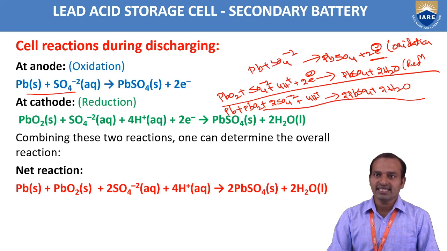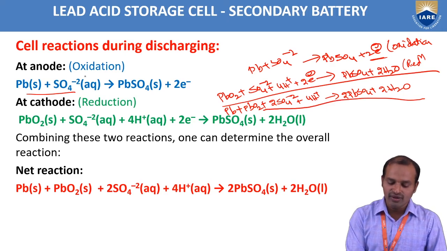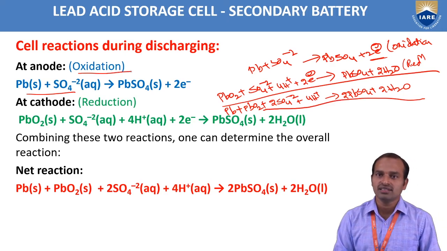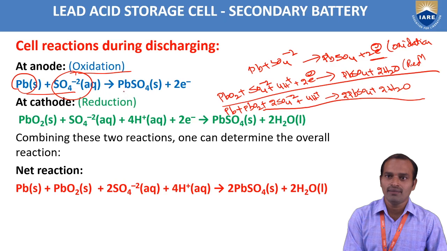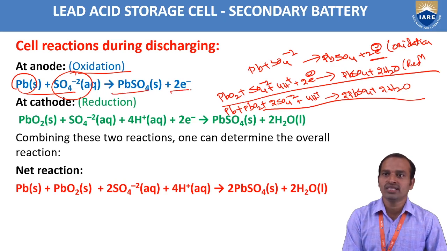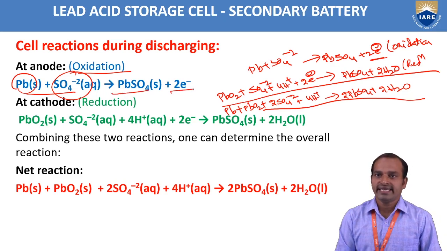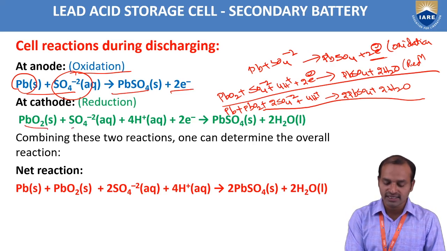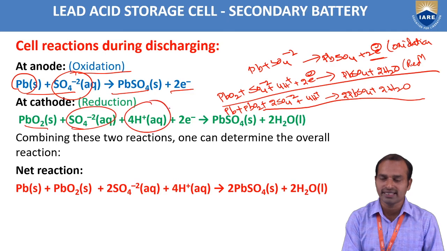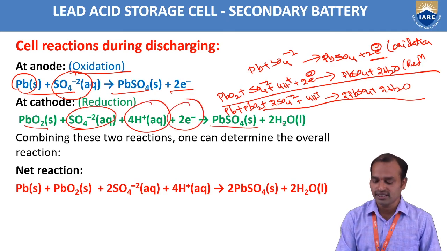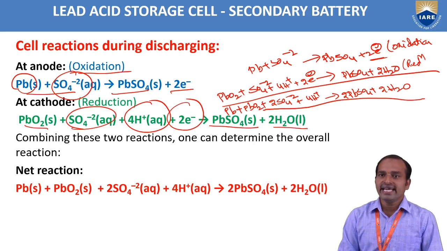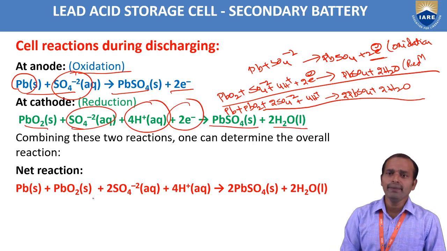The cell reaction during discharging: at the anode, oxidation occurs. Pb reacts with SO4 2- to form PbSO4, and losing of 2 electrons takes place. At the cathode, the PbO2 plate is the positive plate. PbO2 reacts with SO4 2- and 4H+, gaining 2 electrons, to form PbSO4 plus 2H2O.